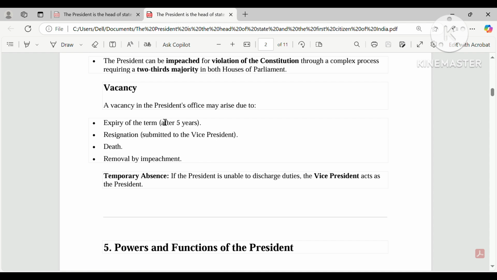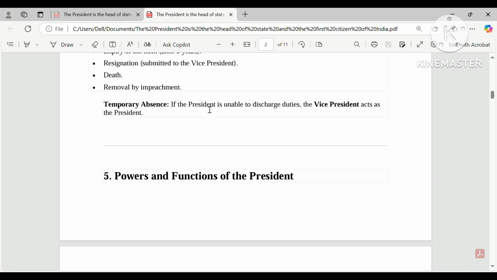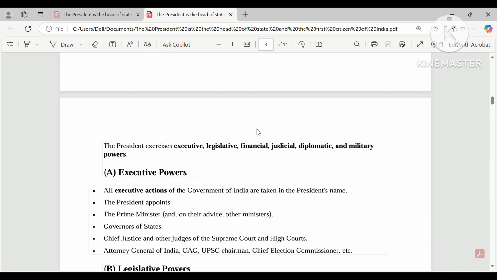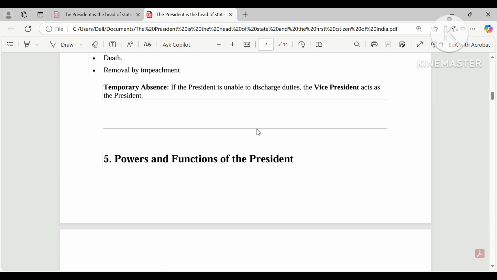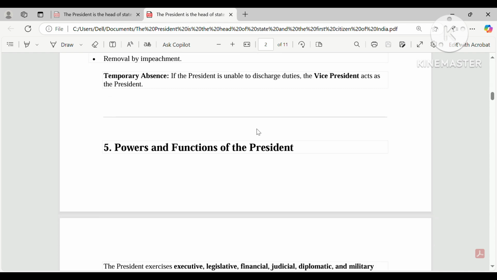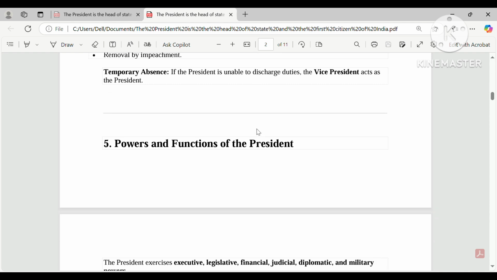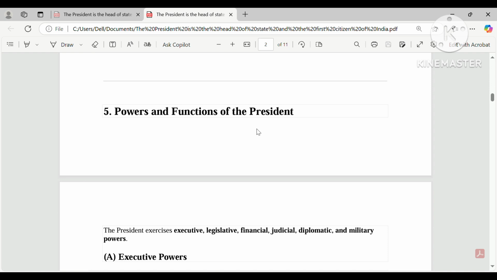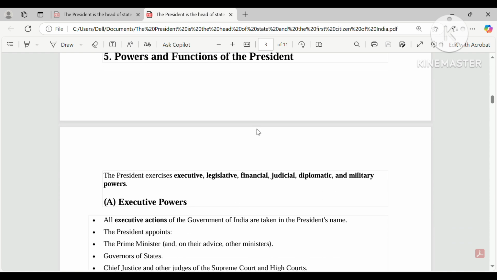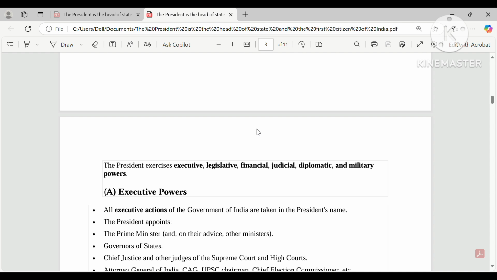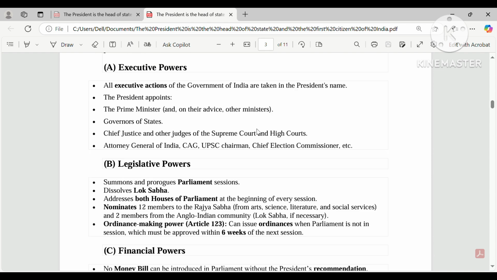Now vacancy, we have already learned this. Okay, now you know that if the president is unable to discharge duty, the vice president acts as the president. And about powers, I think the video is going to be long, and we have to do a separate video for the powers and functions, because it is also a very important and deep topic, here executive powers, what executive powers the president has. Okay, so we have to do a separate video.